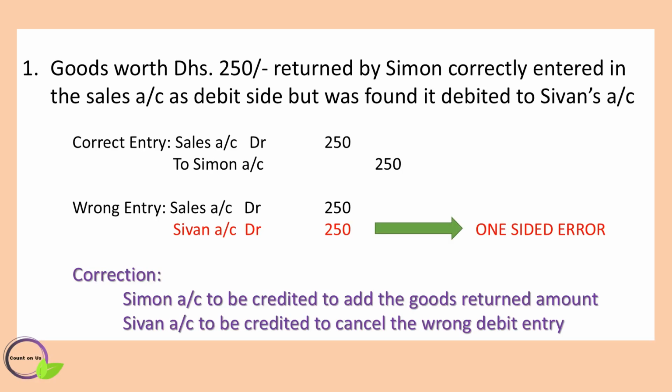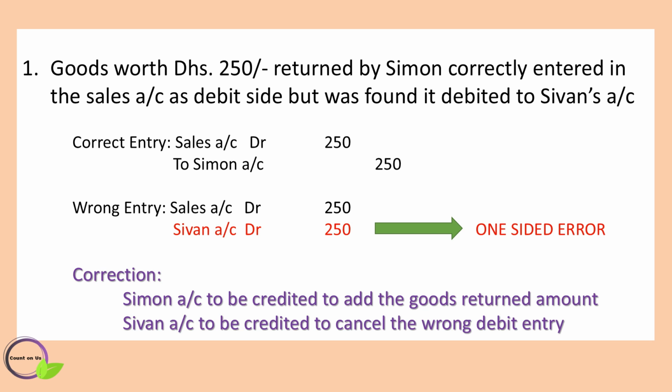The first error is goods worth 250 dirhams returned by Simon, correctly entered in the sales account on the debit side, but found debited to Shivan's account. The correct entry would be sales account debit to Simon's account. Instead of this, sales account and Shivan's account are debited. In this error, you can see that only one account is affected and it is a one-sided error, so you have to open a suspense account. You are going to pass a journal entry to correct it temporarily.